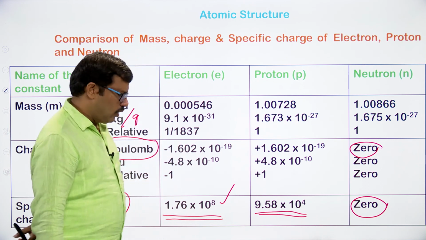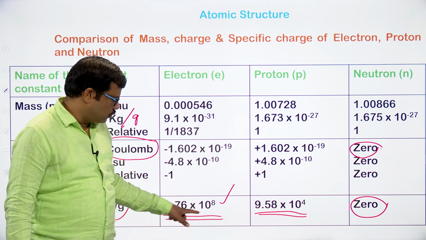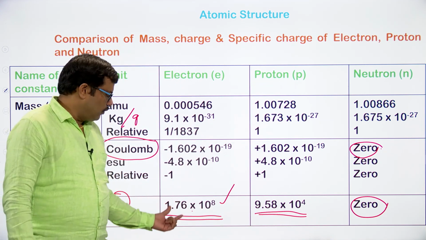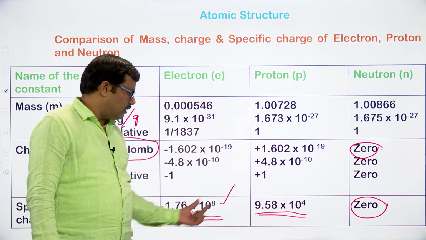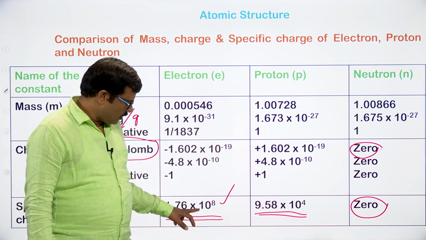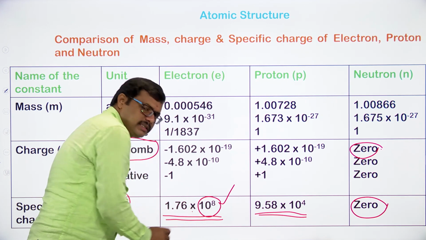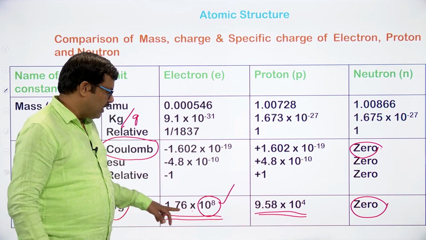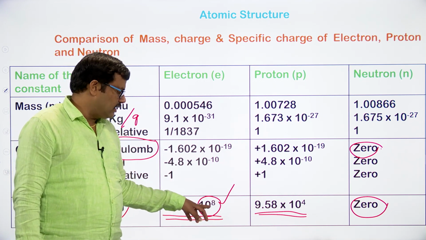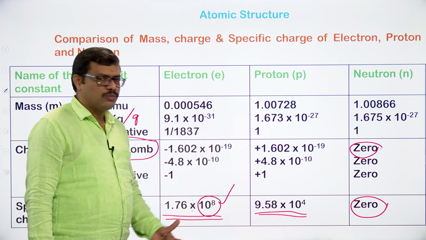And if you observe the e by m ratio of electron and proton, look at only these two values. If you compare the e by m values for the electron and proton, the electron value comes out to be highest. Don't look at the values 1.76 or 9.58, look at the powers of 10. Here the power of 10 is 8, here the power of 10 is 4. So automatically the e by m value for electron is more compared to that of the proton.